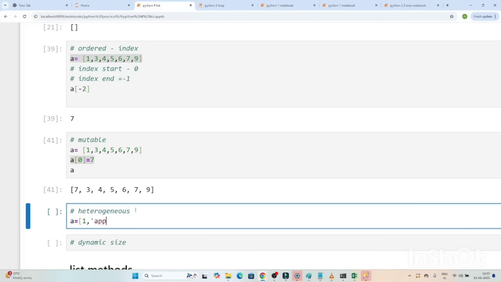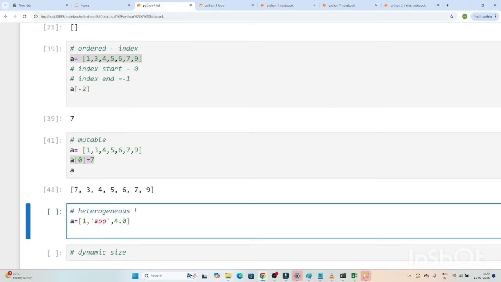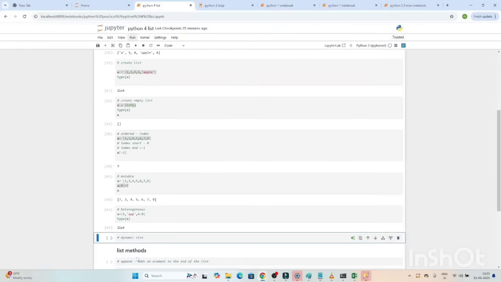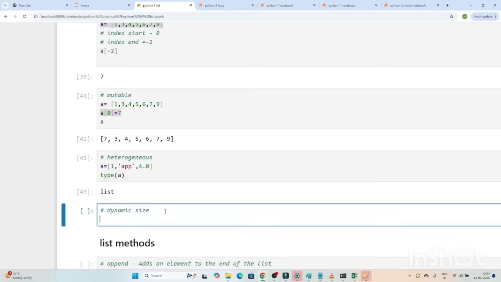It can store multiple data types, and it can also contain floats like this. And if I check the type of a, it is a list only. Dynamic size means we can add a value and we can remove a value.